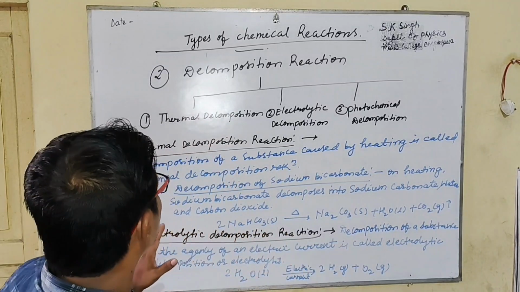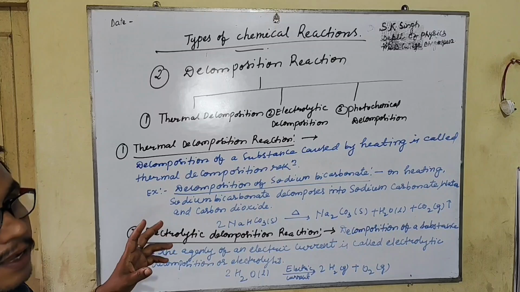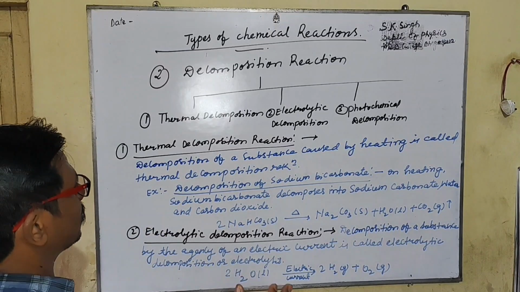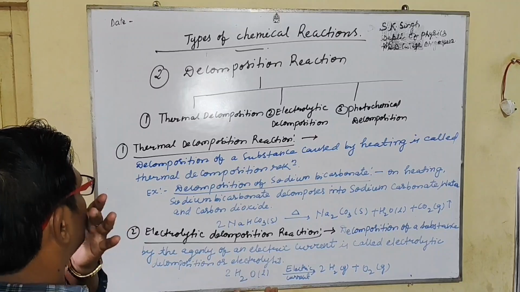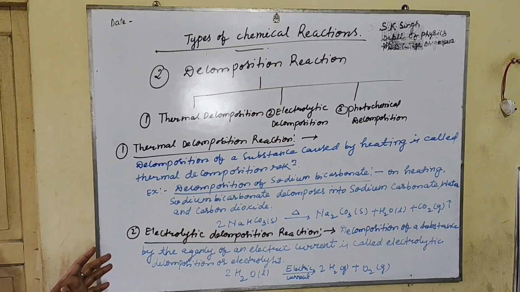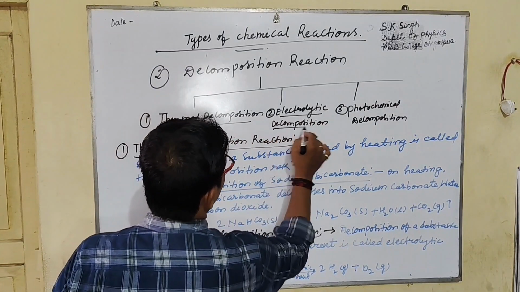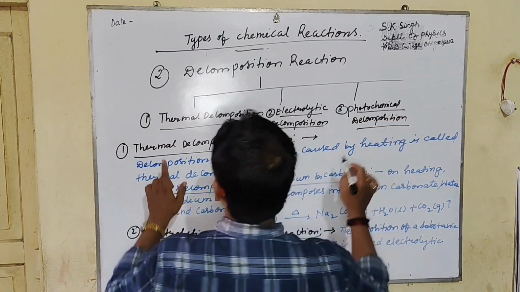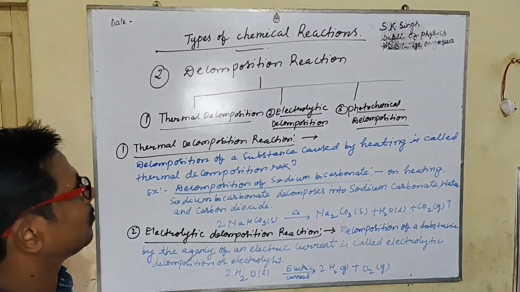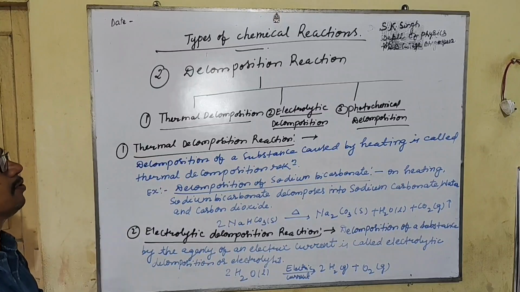So today I am going to discuss the topic of types of chemical reaction. The second type, decomposition reaction, we already discussed in my previous video. You can watch it on my channel, Chemistry Wala. So what is the decomposition reaction? There are three types of decomposition reaction: the first one is the thermal decomposition, the second one is the electrolytic decomposition, and the third one is the photochemical decomposition.